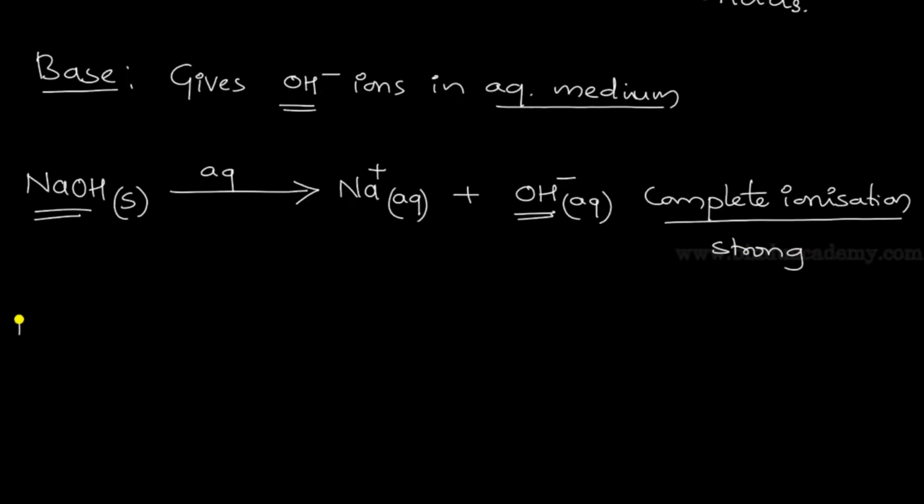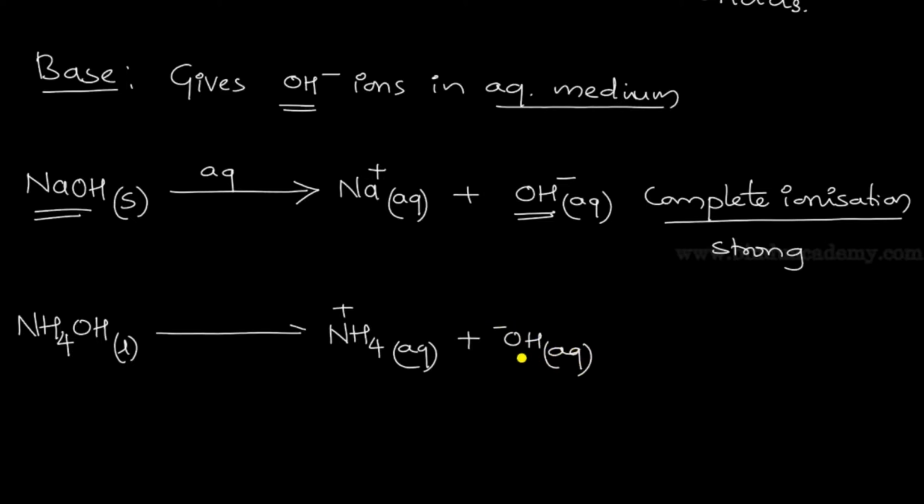Now take another example, ammonium hydroxide, NH4OH, which is a liquid. It dissociates partially and converts into NH4 plus aqueous plus OH minus aqueous. Now this NH4 plus and OH minus react once again, giving back ammonium hydroxide. So partial dissociation is taking place here, partial ionization or dissociation.